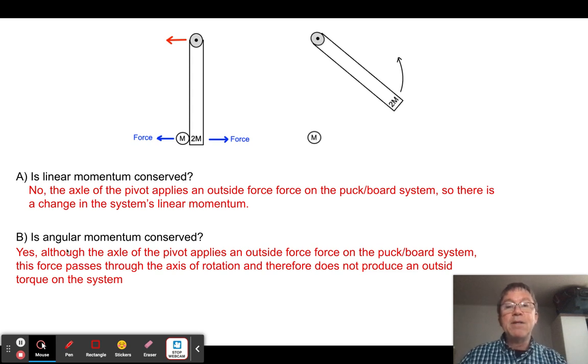Turns out for angular momentum, yes, it is conserved, and here is why. Again, I have a force of the ball on the board equal to the force of the board on the ball. But Mr. Sampson, there's also this force here. That's true, except look where this force acts through. It acts through the point of rotation, and therefore it applies no outside torque, right? If you remember, torque is equal to force times radius, and the radius here is 0. It's passing through the axis of rotation, so this does not produce an outside torque. Therefore, the angular momentum of the system must be conserved.